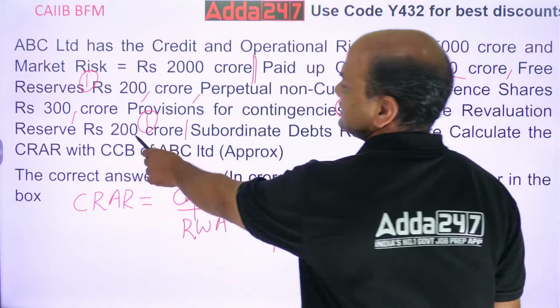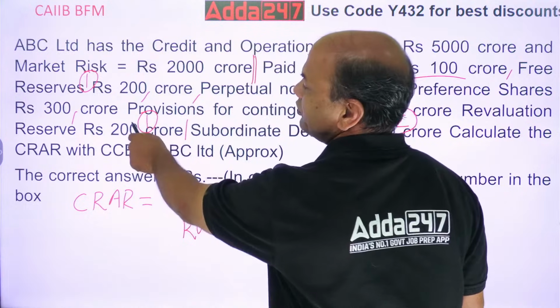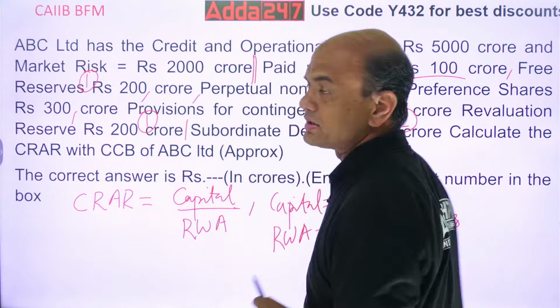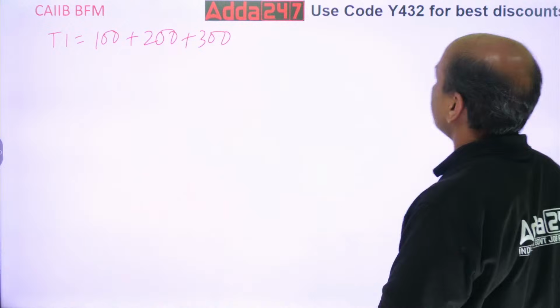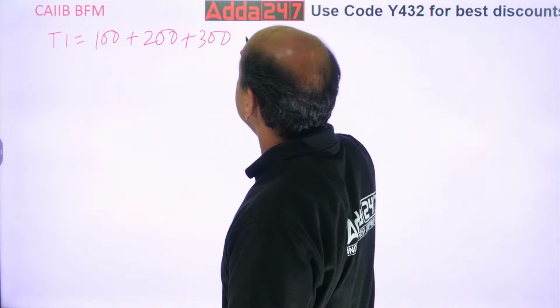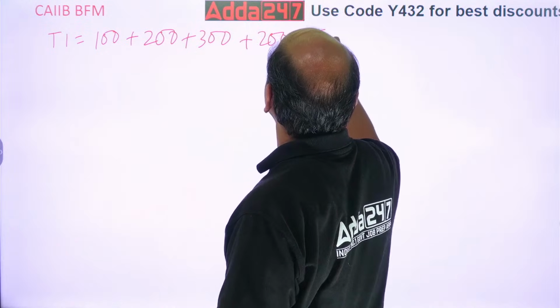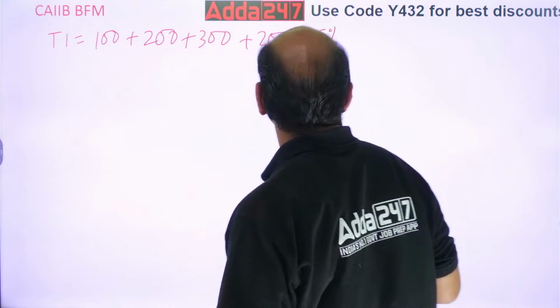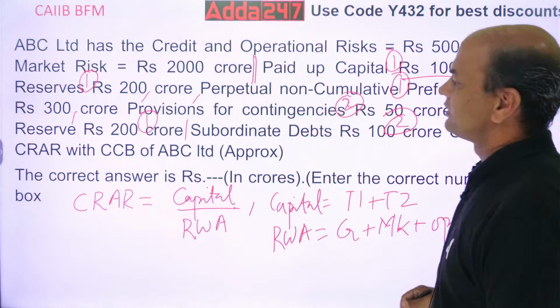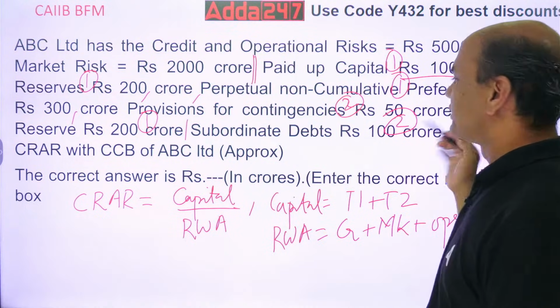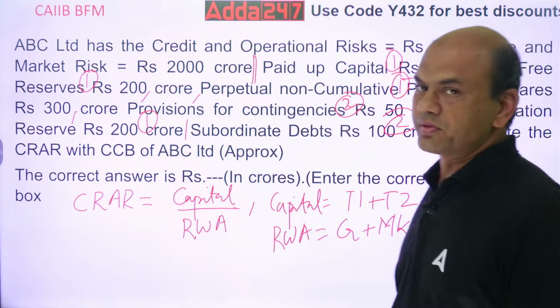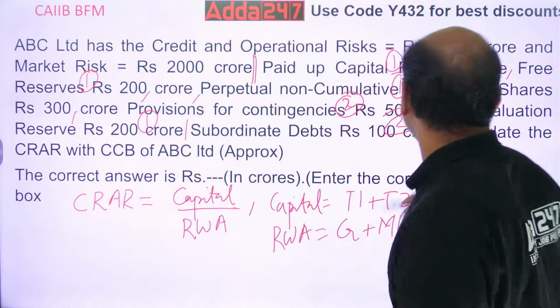Now revaluation reserves 200, and you have to take it at 45%. So 200 into 45% plus 200 into 45%, plus anything else? Subordinate debt is tier 2, leave it. So everyone is clear on this up till now?